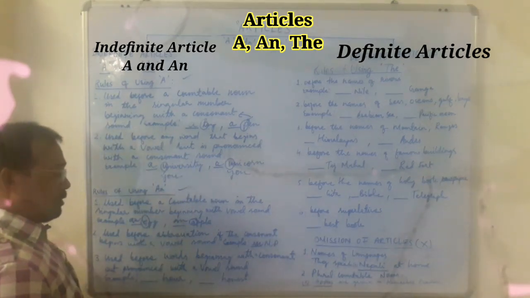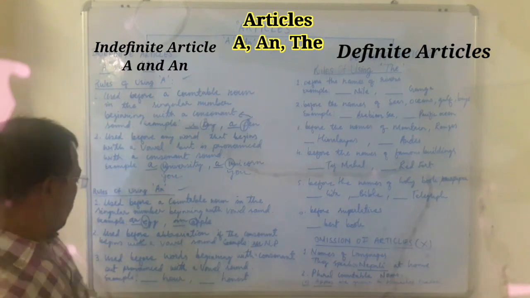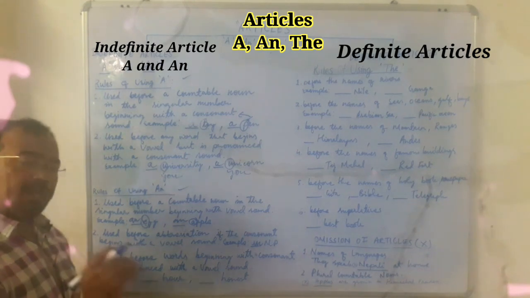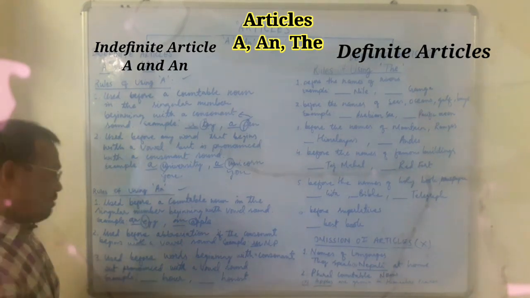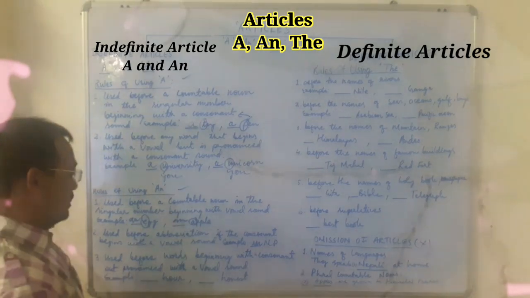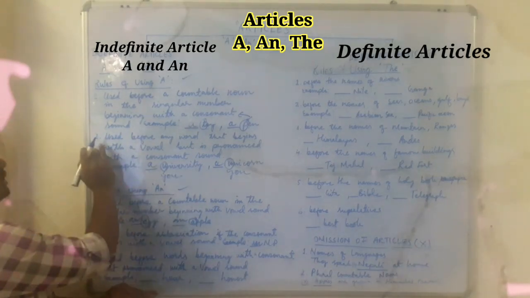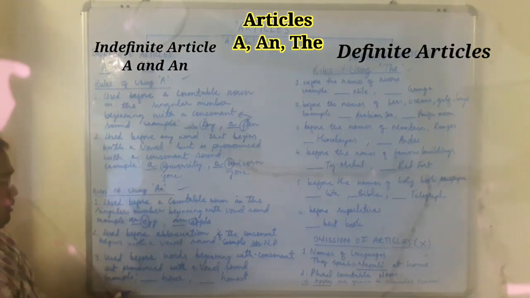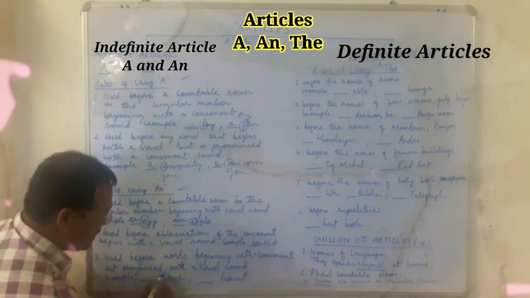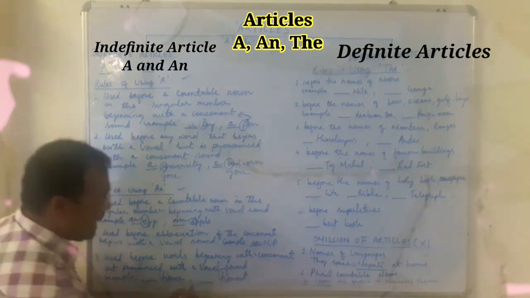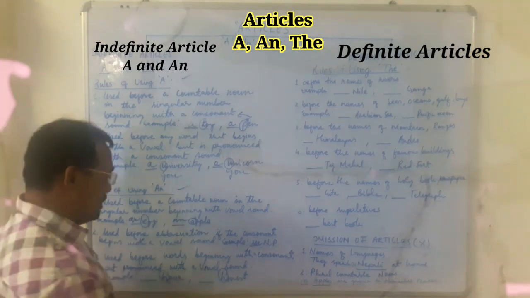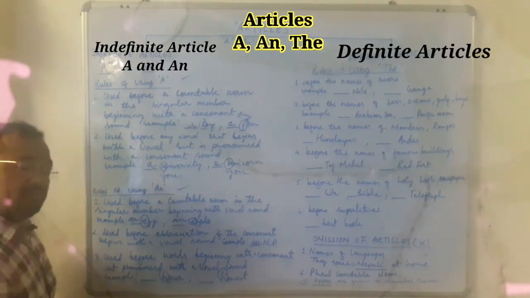Alright, now coming to rule number three. Rule number three says it is used before words beginning with a consonant but pronounced with a vowel sound. So here, the same as you did in rule number two, rule number three is also the same. Like the word honest, H is actually a consonant, but still here H becomes silent.